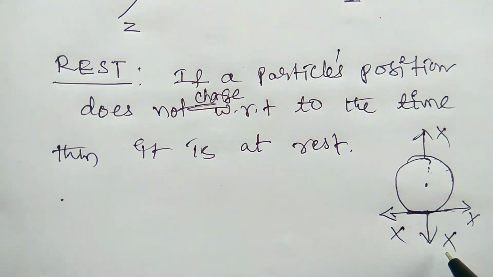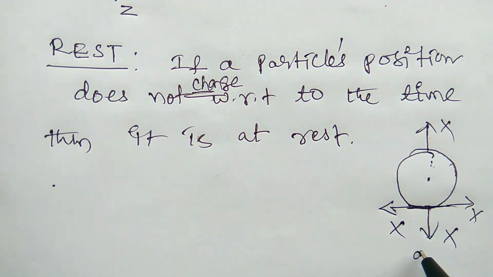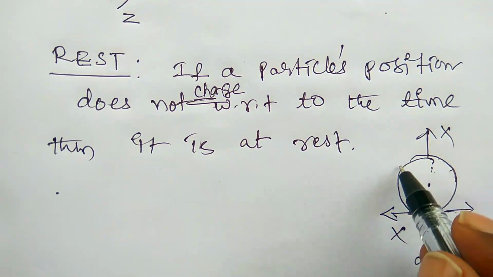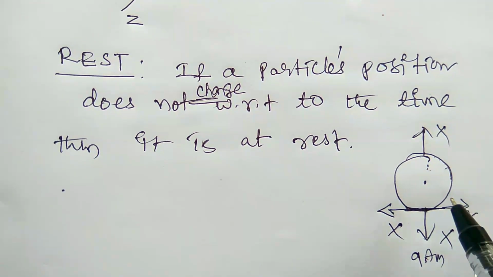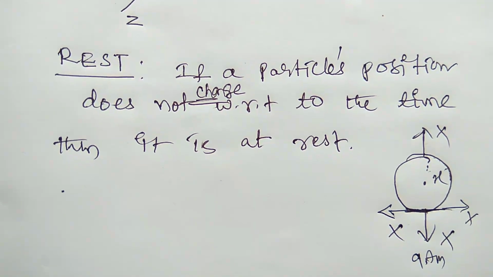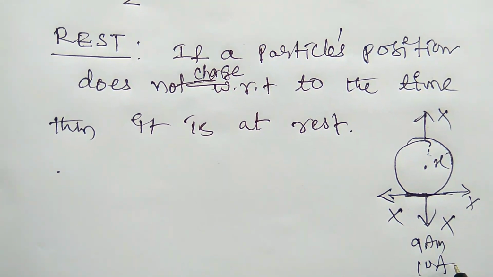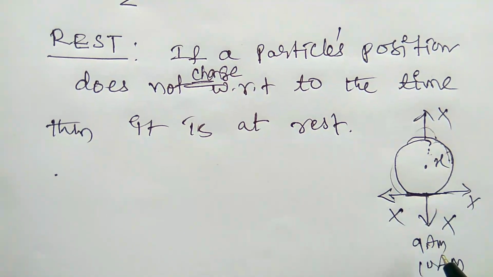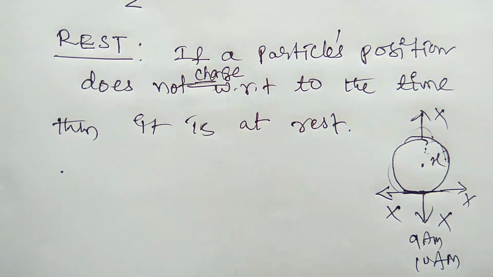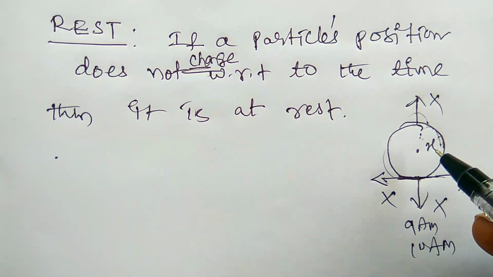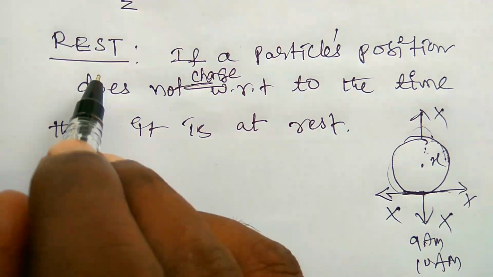With respect to time, suppose you see at 9 AM the position of the wall clock is at some place, for example at place X. At 10 AM it seems to be at the same place, and at 1 PM and 2 PM, whatever the time you see, the position will not change. That is rest.